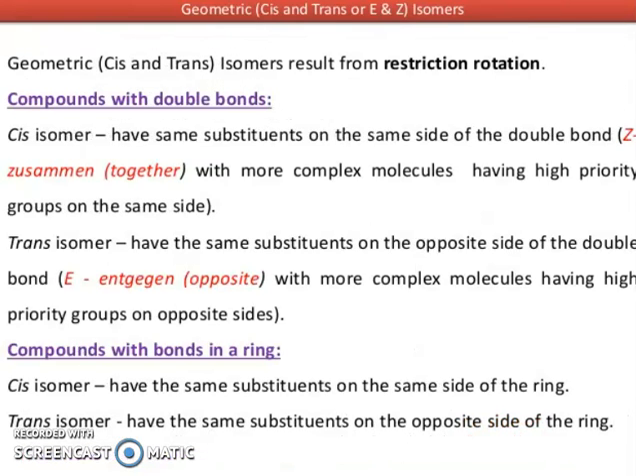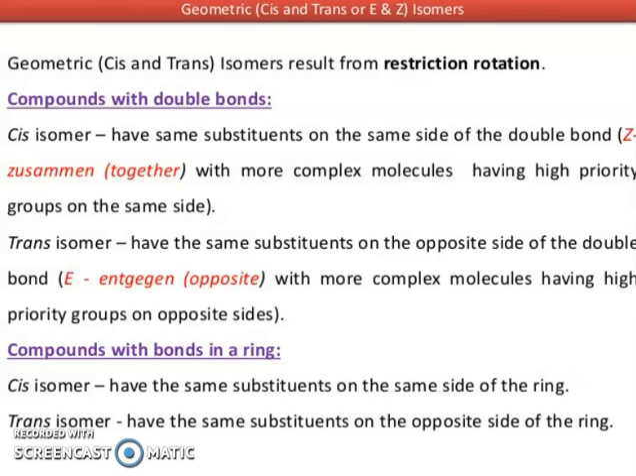Geometrical cis and trans isomers result from restricted rotation. In compounds with double bonds, cis isomers have the same substituents on the same side of the double bond. Z, together, with the more complex molecules having high priority groups on the same side. Trans isomers have the same substituents on the opposite side of the double bond, E, opposite, with the more complex molecules having high priority groups on opposite sides.